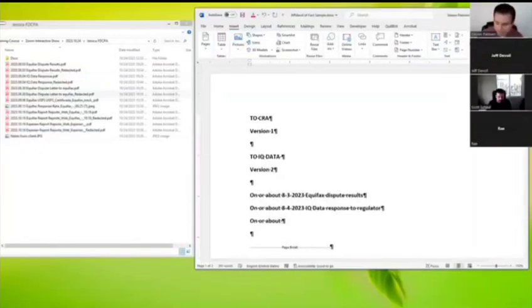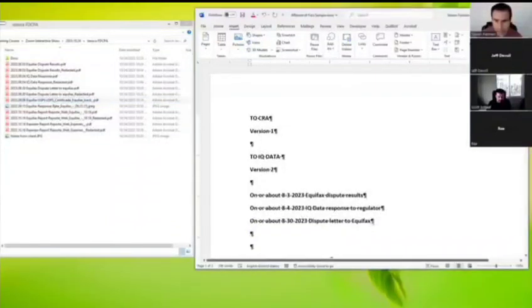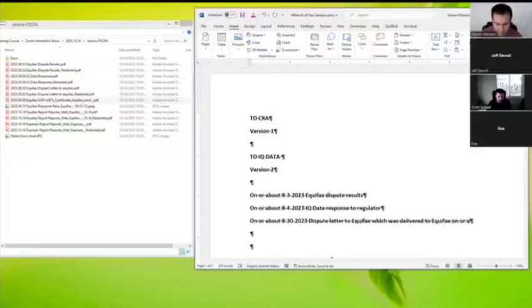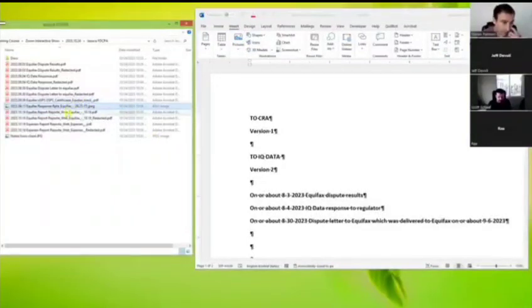On or about 8/30/2023, dispute letter to Equifax, which was delivered to Equifax on or about 9/6, right? See that right there? Yeah, tracking. And then we've got the letter, Equifax Canada.